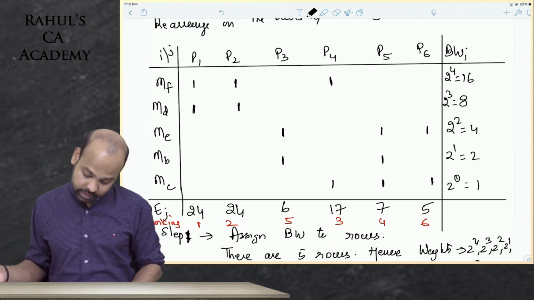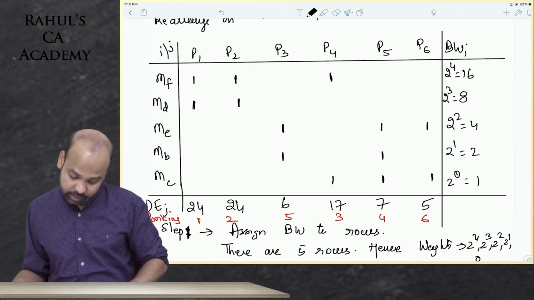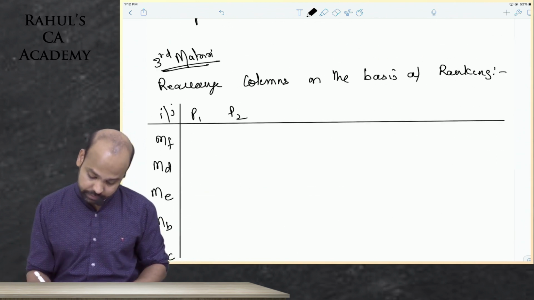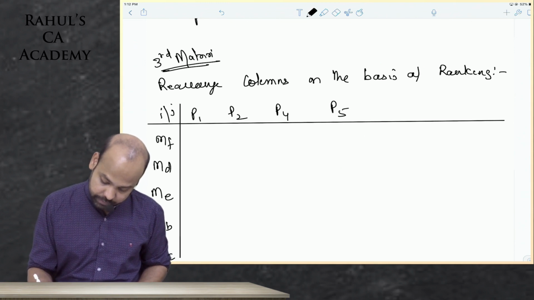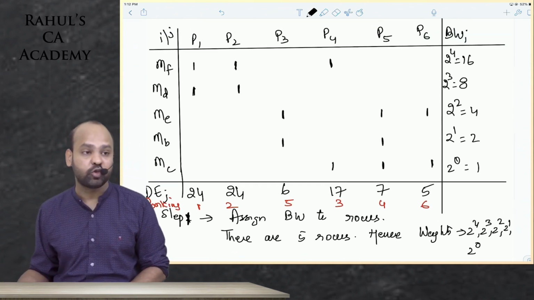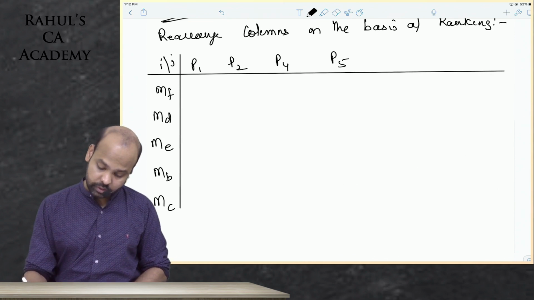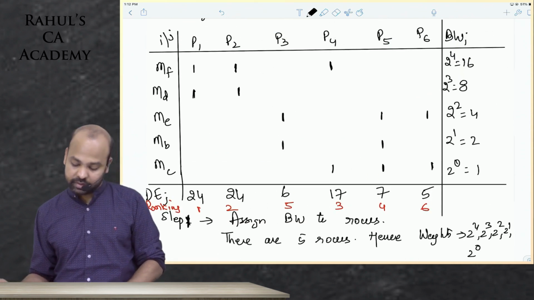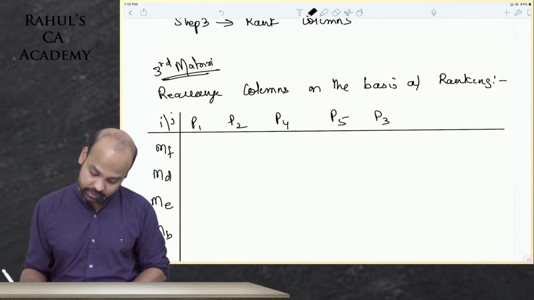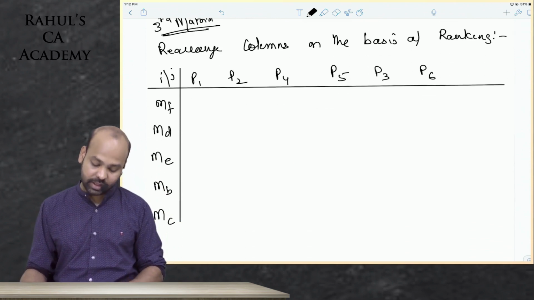Next, the rank 3 is to P4. P4 and P5. Next, the fifth ranking is to part 3. So part 3, guys, here. And the sixth ranking is to part 6, so that will come in the end only. This is the ranking, guys.